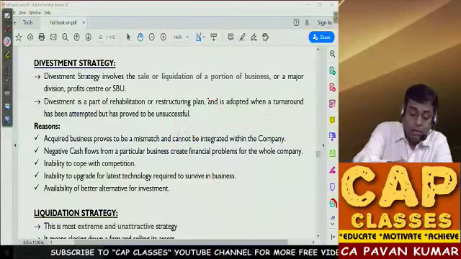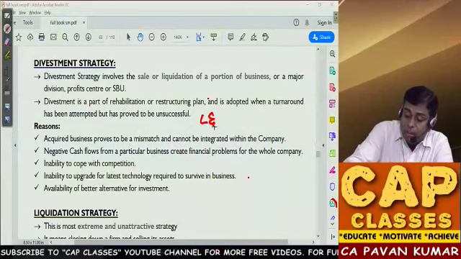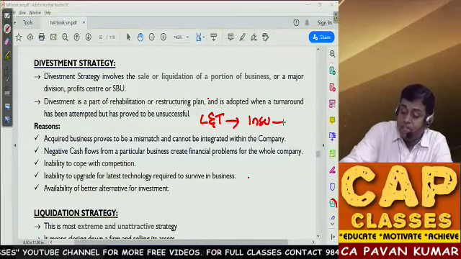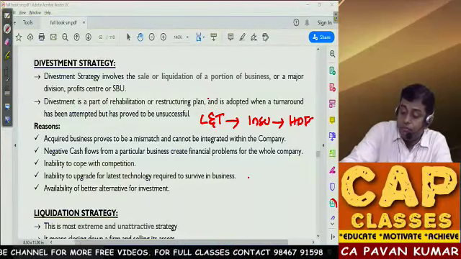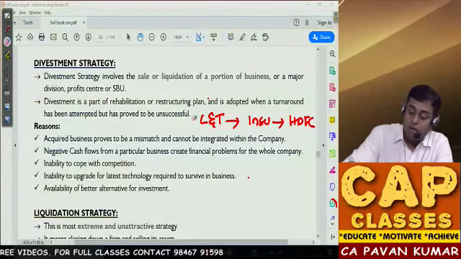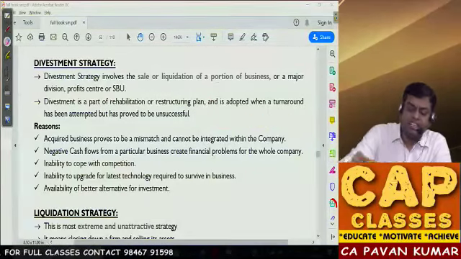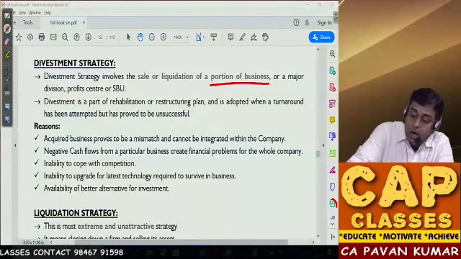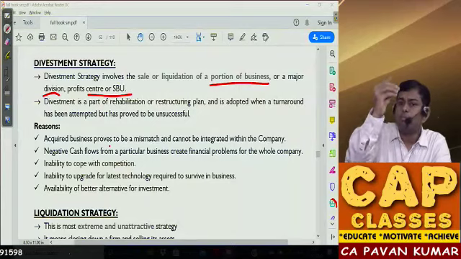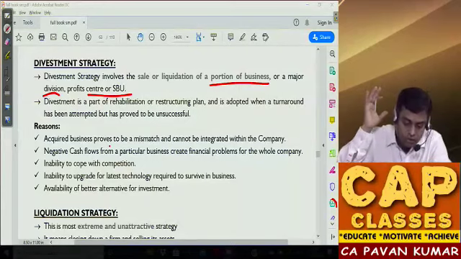Among the biggest and best companies in India, L&T sold its insurance business to HDFC Life. HDFC purchased the insurance business from L&T. Like this, there are so many examples. So what are you doing here basically? A portion of business or one division or one SBU or one profit center is sold.